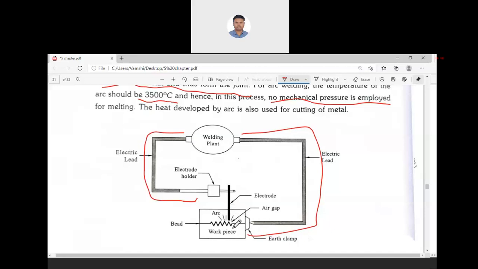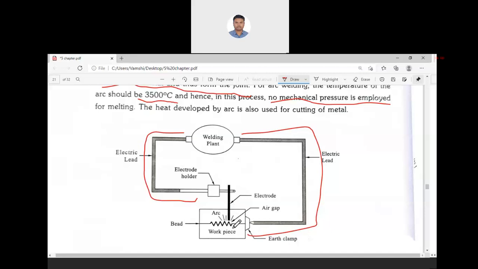So just touch and hold above the workpiece, so that current starts flowing by jumping from electrode to the workpiece. During this process, the arc will be struck.